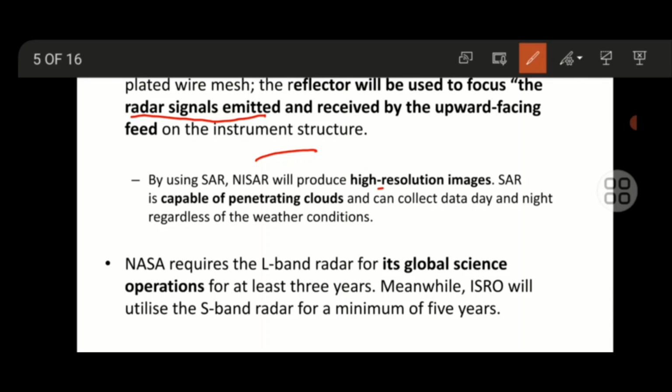By using SAR, this satellite will produce high resolution images, because SAR is capable of penetrating even clouds, and it can collect data day and night, whatever the weather conditions. NASA required the L-band radar for its global science operation for at least 3 years. ISRO will also utilize the S-band radar for a minimum of 5 years.